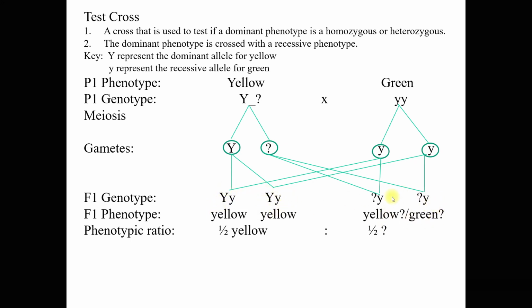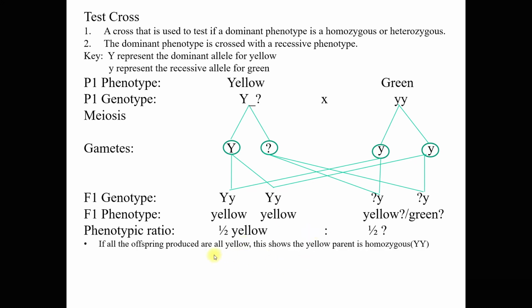And this one is unknown, so it can be either yellow or green. So still unknown. So for the phenotype ratio, there are 4 offspring. Out of the 4, 2 of them are yellow. So 2 over 4 is half. Okay, and then this is half unknown.